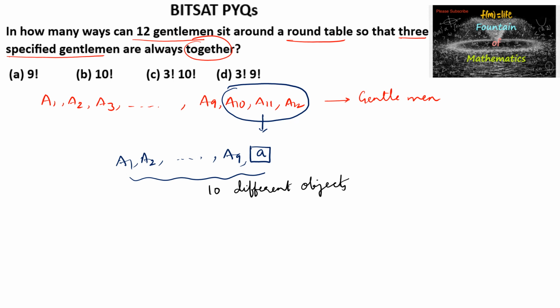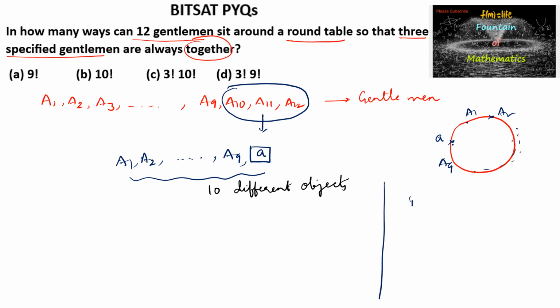Now in a circular permutation or a round table, these people A1, A2, and so on, A9, and this box A can be arranged.